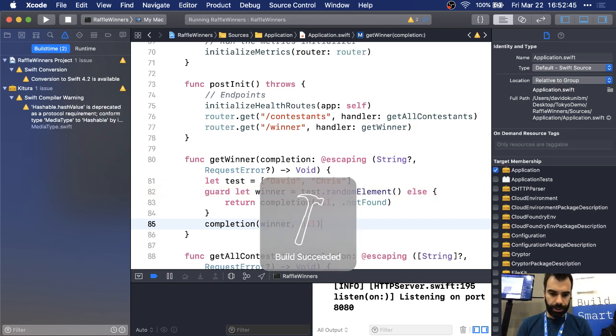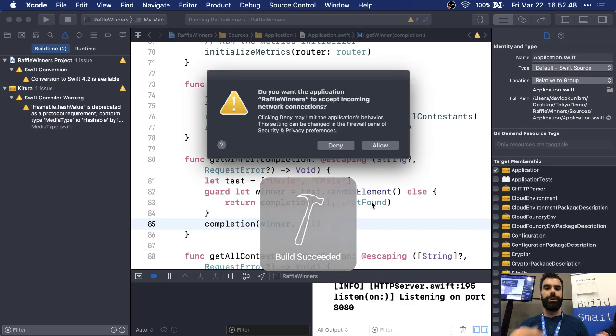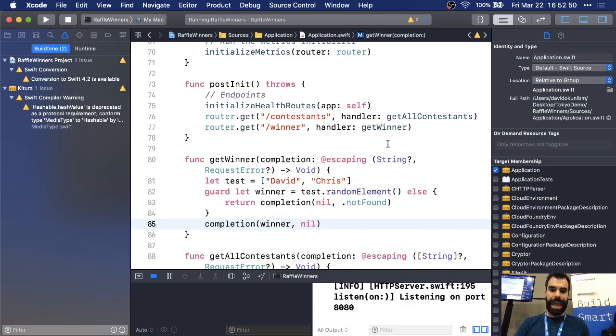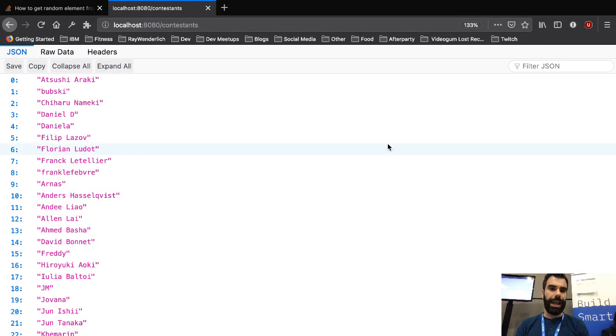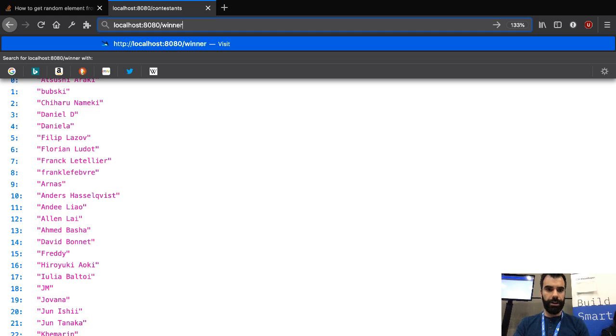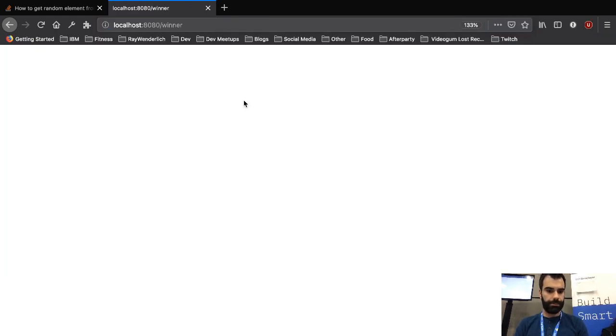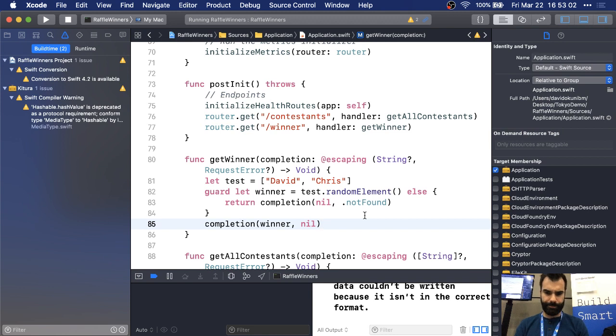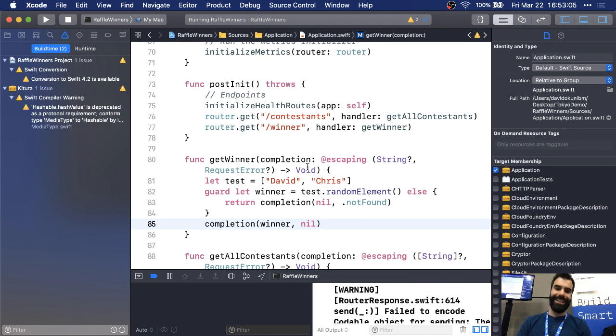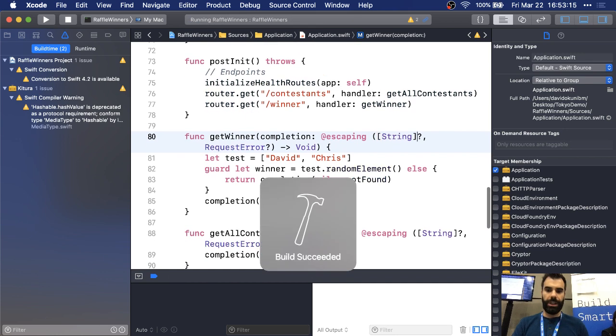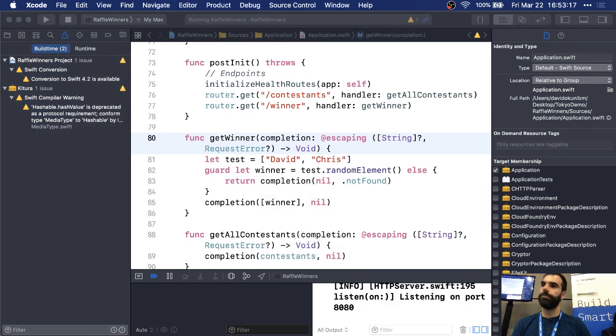All right, so we've registered the route. So now I'm just gonna go back to our browser and test this real quick. It should say David or Chris, depending on how often I do it. So let's make sure our contestant still works. We've got all our contestants. Winner. What's going on here? Codable object, I know why. Okay, to quickly hack it, we'll just return an array and it'll contain one object. It'll be kind of a get all just like before. Okay, that's returning.